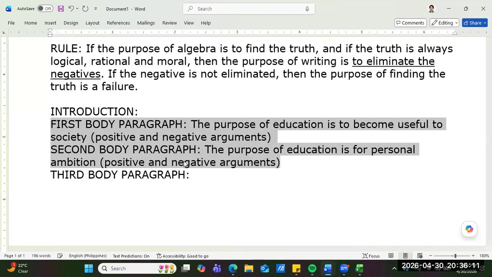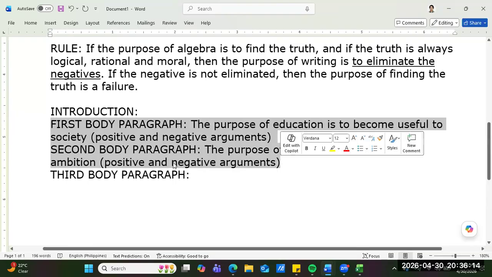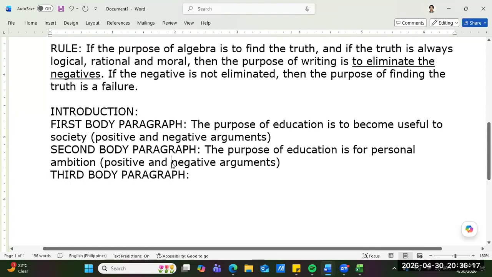If we eliminate these negatives, what is left is just two positives. We now have only two positives.